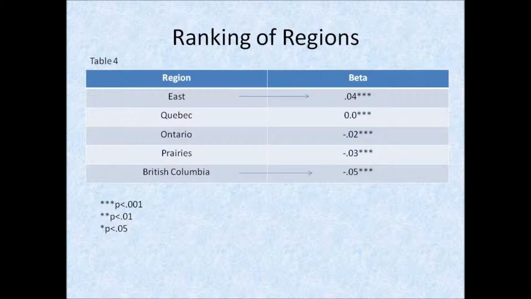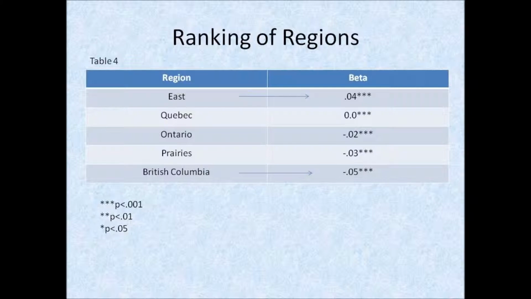Table 4 ranks the 5 regions based on which area tends to have the highest support for social welfare. Seeing as Quebec was our reference category, the other 4 regions' effects on support for social welfare are assessed in relation to Quebec. Interestingly, the results differ from my original hypothesis of Ontario being the second most supportive of social welfare following Quebec, and the Prairies being the least supportive because they are the most conservative.